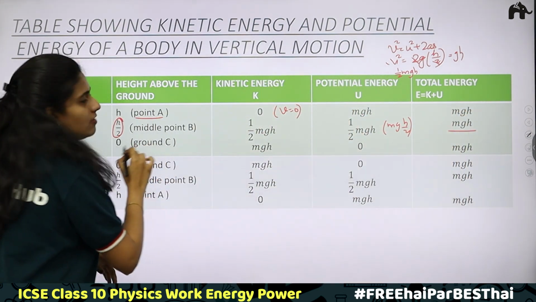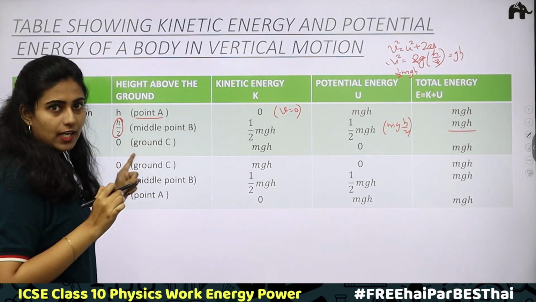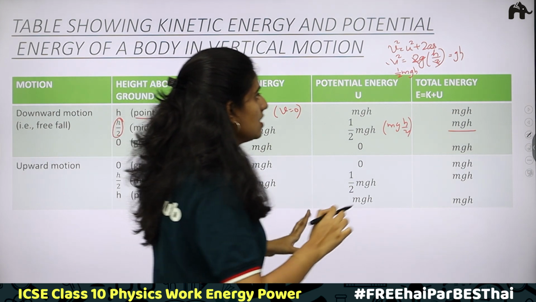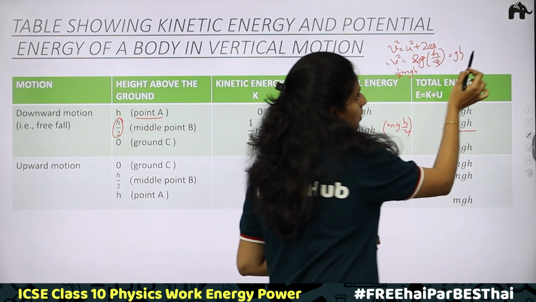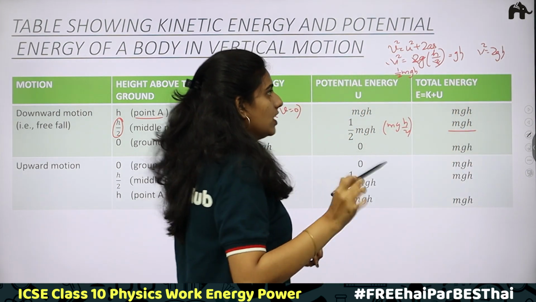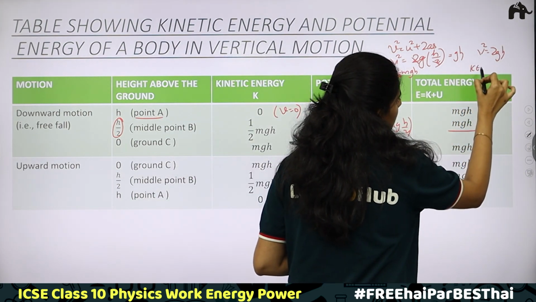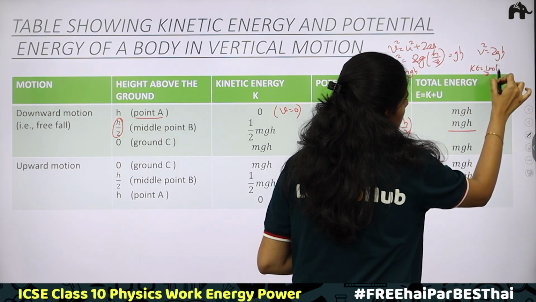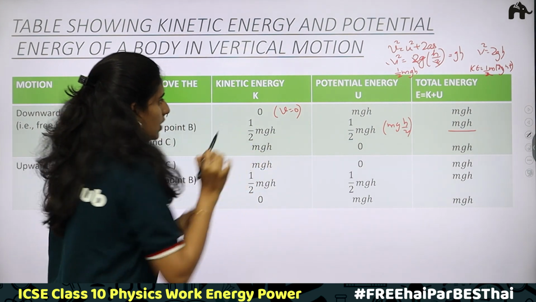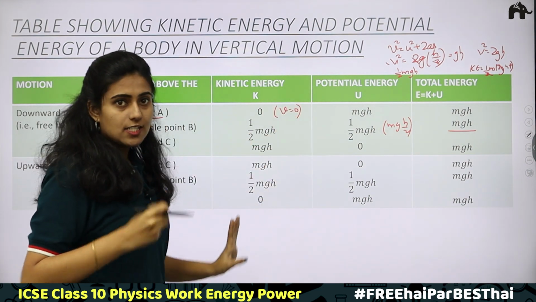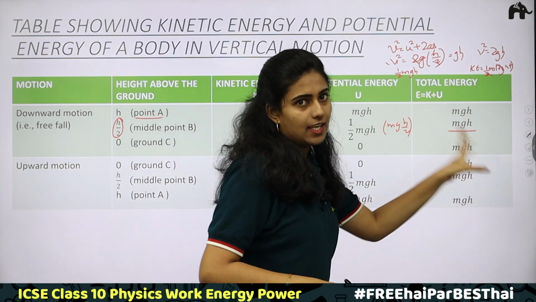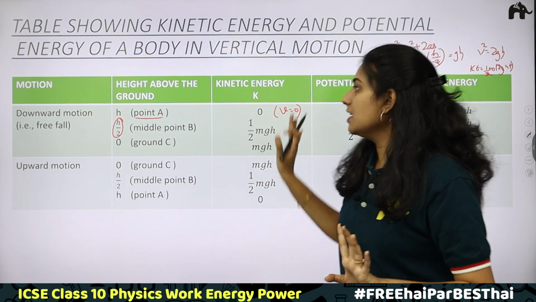Now, the third position, which is the ground. At ground, what happens to height? Height becomes equal to 0. Kinetic energy: here, in place of h by 2, v square is equal to 2gh. Therefore, kinetic energy will be equal to half m into 2gh. The 2 gets cancelled, mgh. This is how you get mgh. What about potential energy? When height becomes equal to 0, potential energy automatically becomes 0. Total energy is again mgh. So this is the downward motion.